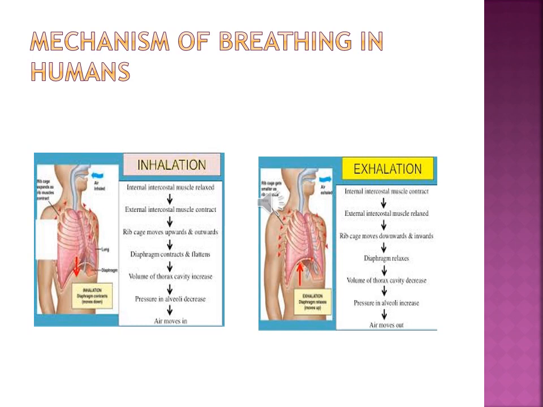So during inhalation, when we breathe in, the intercostal muscles contract and two things happen at the same time. The ribs move upward and outward. You can see in this diagram, the diaphragm contracts and flattens. The volume of the cavity increases and the pressure in the alveoli decreases and air moves in.